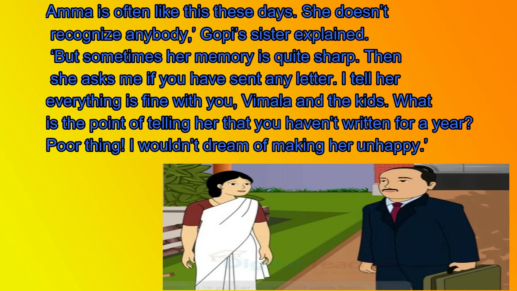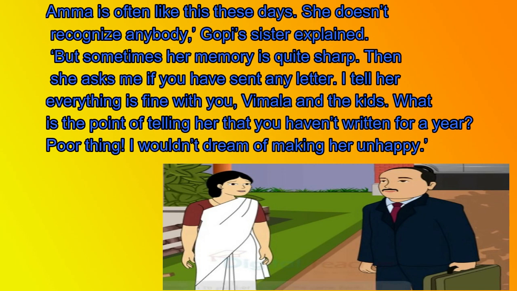So Gopi goes close to his mother and says that he is Gopi, her son, but Amma is unable to recognize him. Kamala tries to explain that these days Amma is like this. But Amma's memory is quite sharp, and she remembers whether you have sent a letter or not.